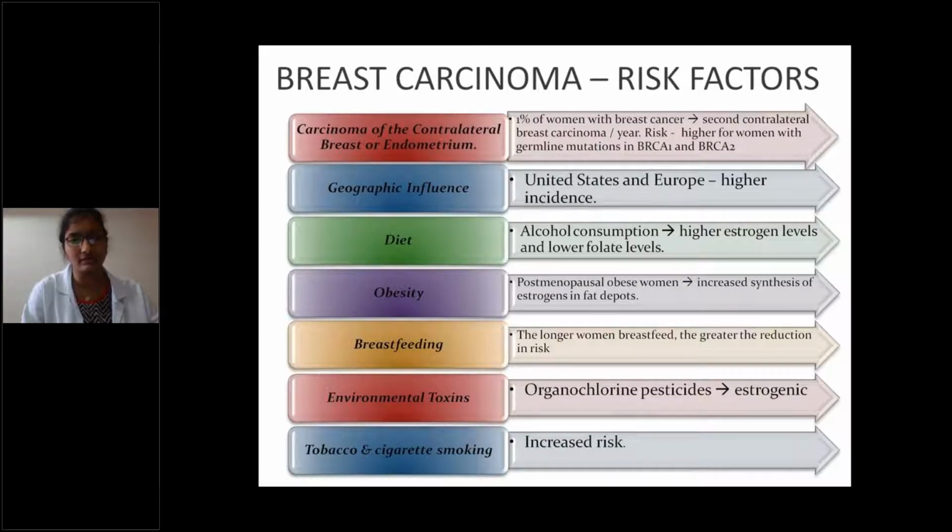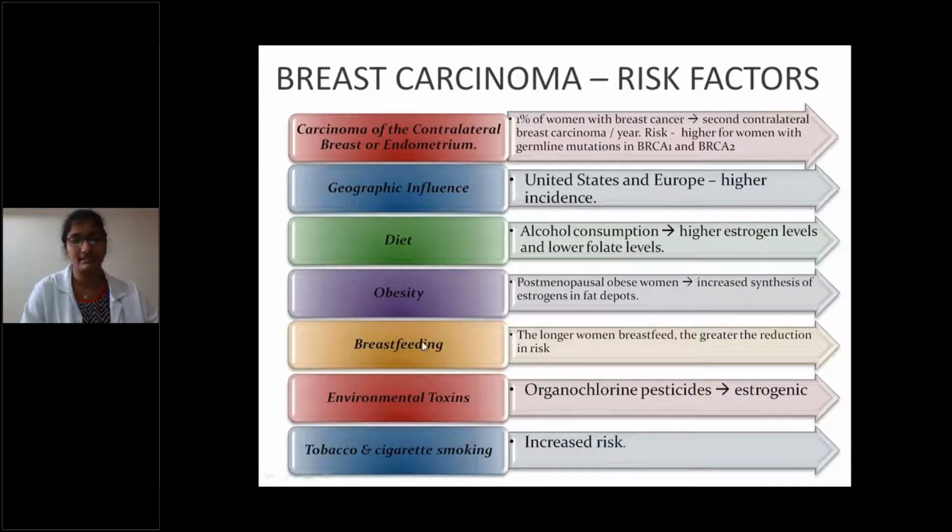And geographic influence, as already discussed: the US and Europe have a higher incidence. Diet and alcohol consumption lead to higher estrogen levels and lower folate levels. Okay, alcohol consumption and intake of high fatty content in food also lead to increased risk. Obesity: postmenopausal obese women have an increased propensity for development due to increased synthesis of estrogens in the fat deposits.